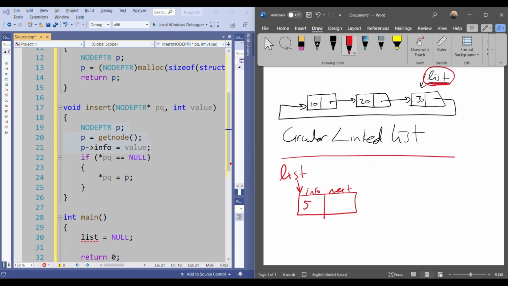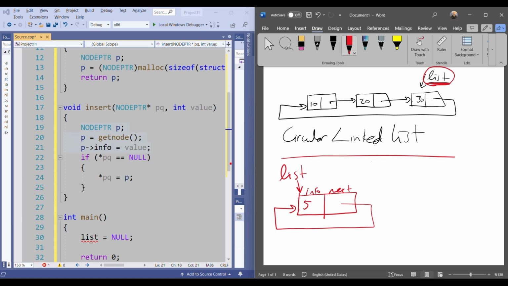And it's not finished actually. After I do that, this is a circular linked list, so I need to create this link.